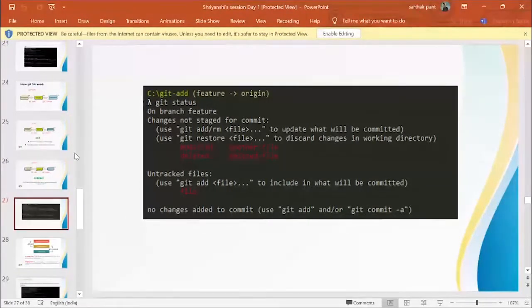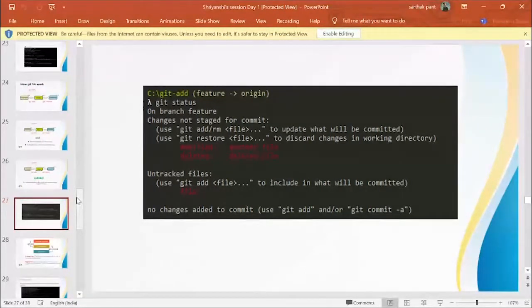Now we have used git status to see the state of the working directory that we are working on. It's telling us to use git add followed by the file name. Like if I have to make changes in index.html, then we use git add index.html. But we can't do that for every file, so we use the command git add dot.